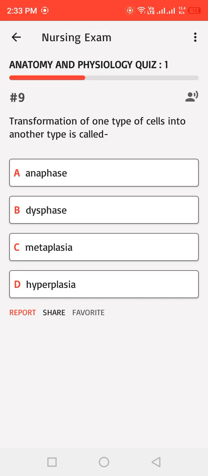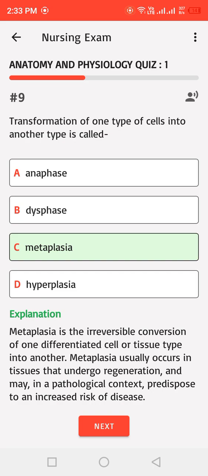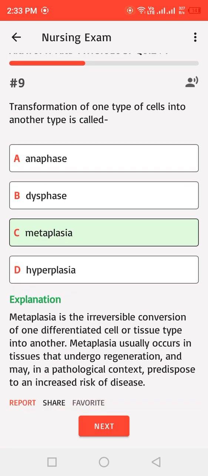The conversion of one type of cells into another type is called: A. Anaphase, B. Dysphase, C. Metaplasia, D. Hyperplasia. Correct answer: C. Metaplasia is the reversible conversion of one differentiated cell or tissue type into another. Metaplasia usually occurs in tissues that undergo regeneration, and may, in a pathological context, predispose to an increased risk of disease.